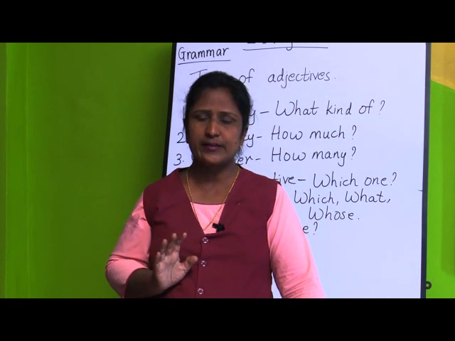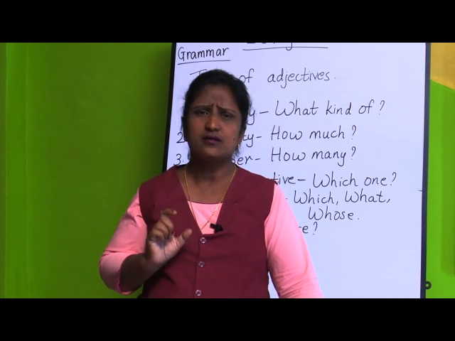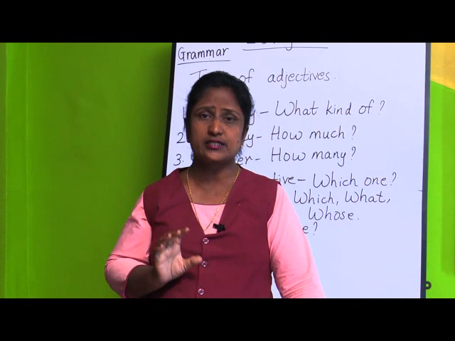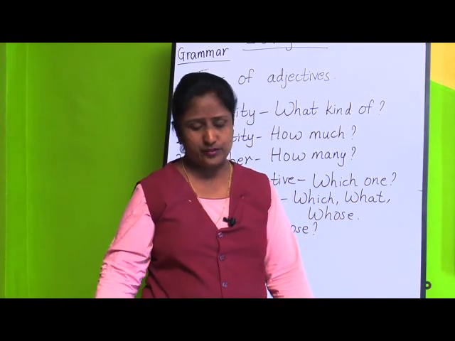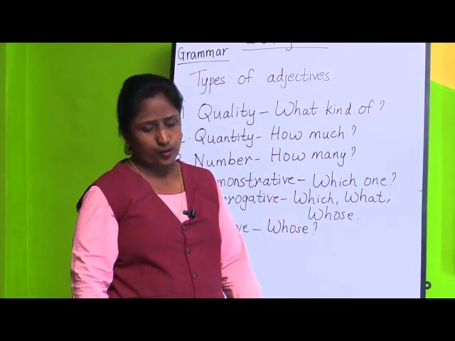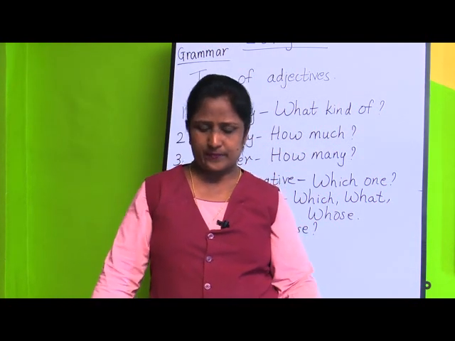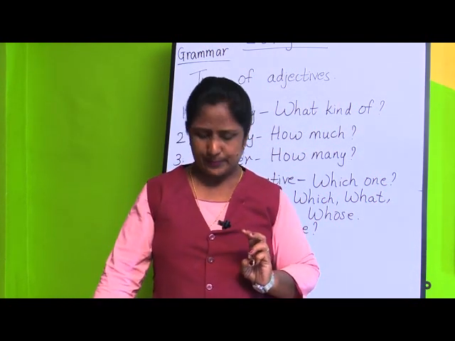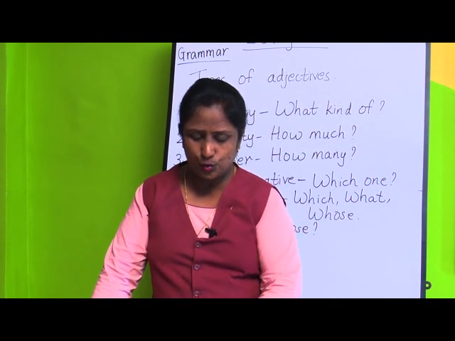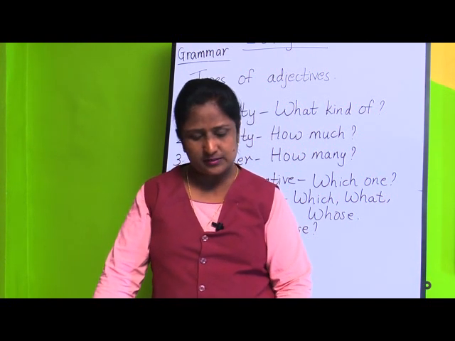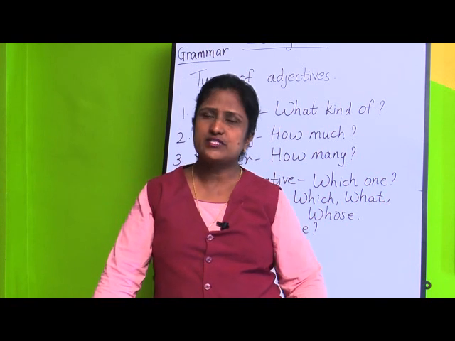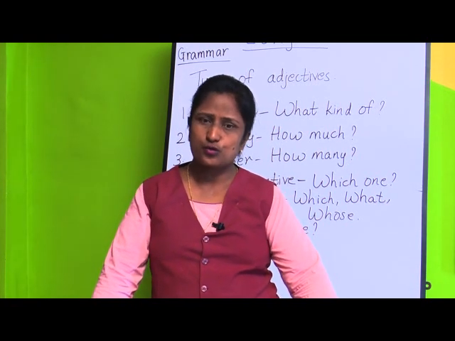There are 3 degrees: positive degree, comparative degree and superlative degree. These are the 3 degrees we use for adjectives of quality.